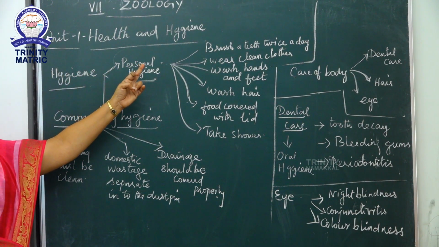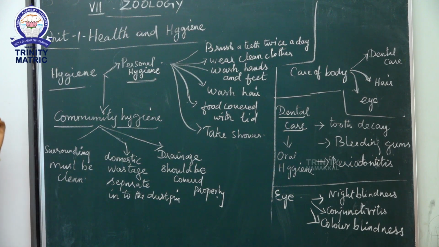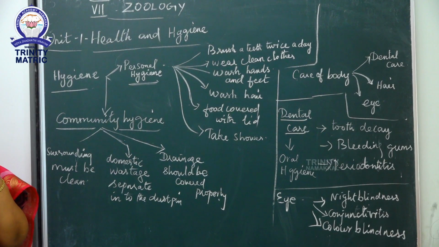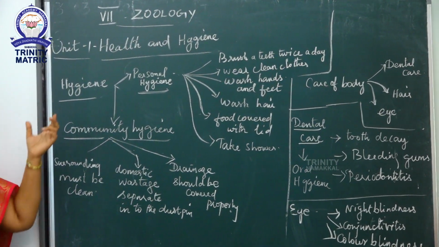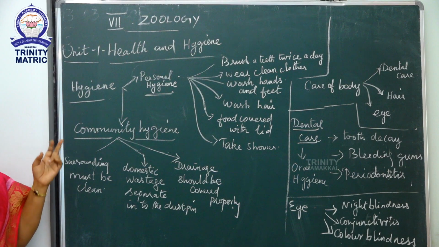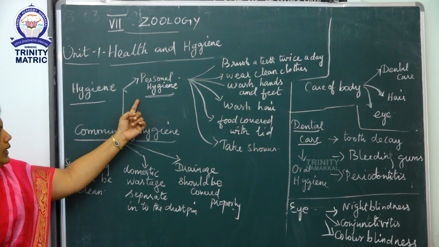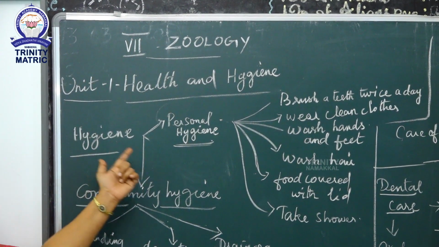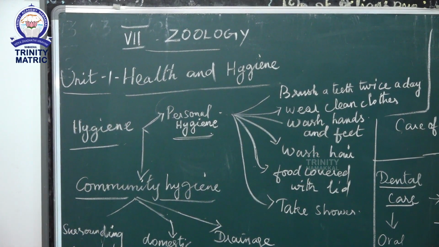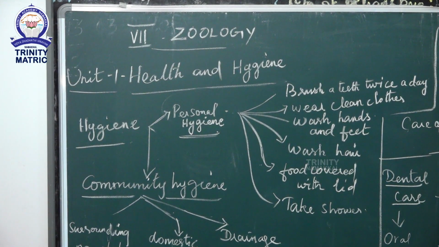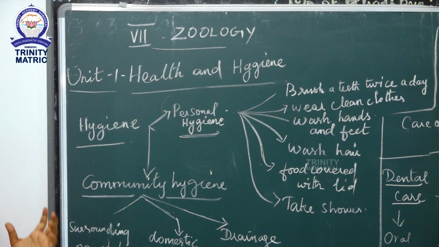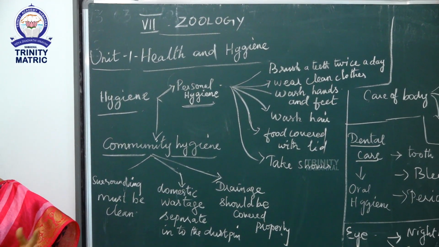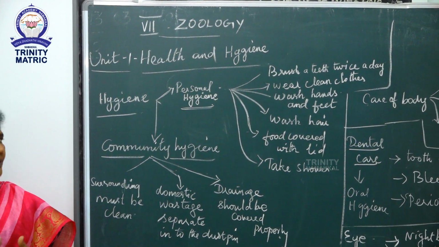The next chapter is hygiene. Hygiene is the proper maintenance of our good habits. Two methods are given in your chapter: one is personal hygiene, another one is community hygiene. Personal hygiene depends upon our body, how to take care of our body. Community hygiene depends upon the surroundings, how to take care of the environmental activities.